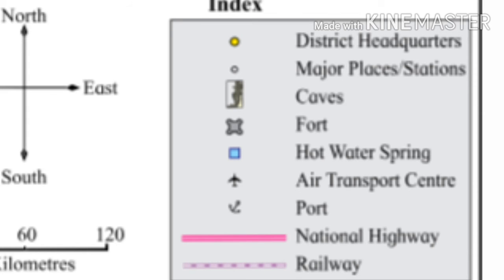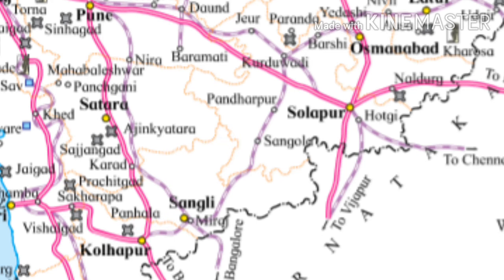Next is to classify man-made and natural objects with the help of the index. Man-made objects are forts, ports, national highway, railway and airport. The natural objects are caves and hot water springs.